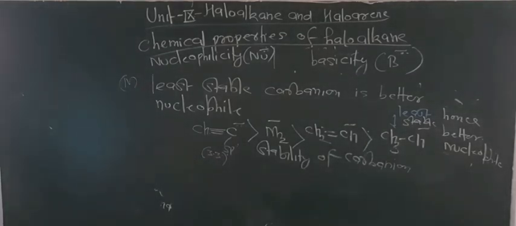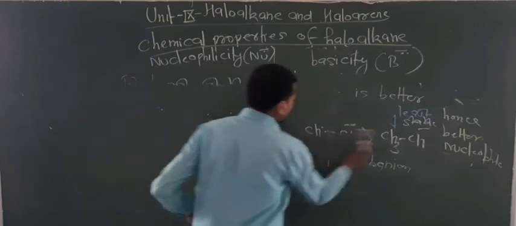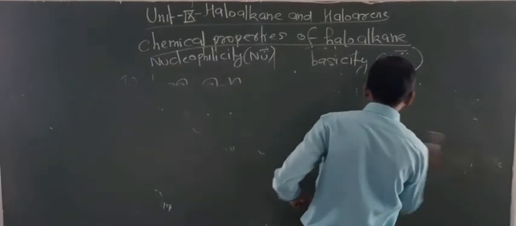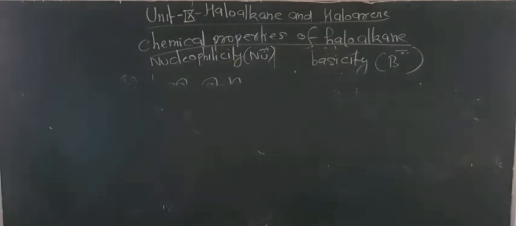Now lastly, one more point to note regarding nucleophilicity and basicity. Nucleophilicity decides the rate of the reaction, that is the kinetics of the reactions, and depends upon the rate constant.